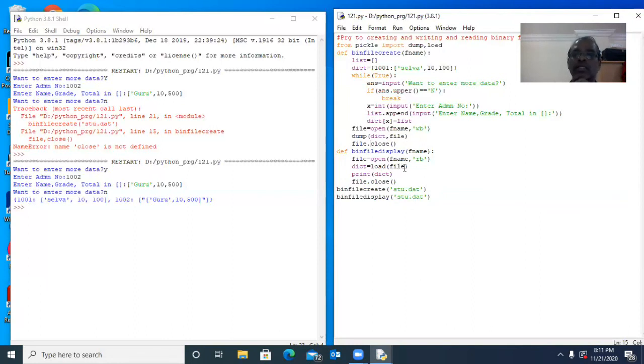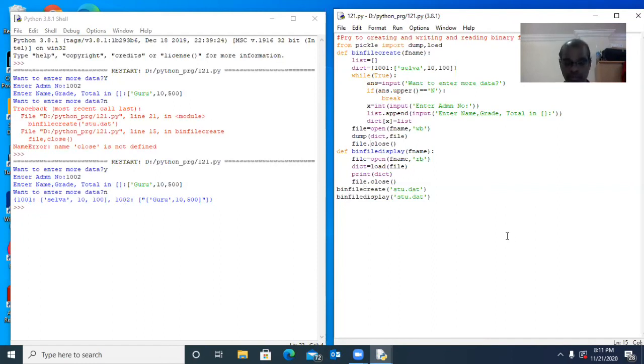So all the content of stu.dat will be stored into dict. Now dict has two key value pairs, that is 1001, 1002, Selva, Guru, 10, 10, 100, 500. That's all. Now print dict. So that is printed here. 1001 is the key for Selva 10, 100. 1002 is the key for Guru, 10 and 500. That is displayed here. So after that, the file is closed.